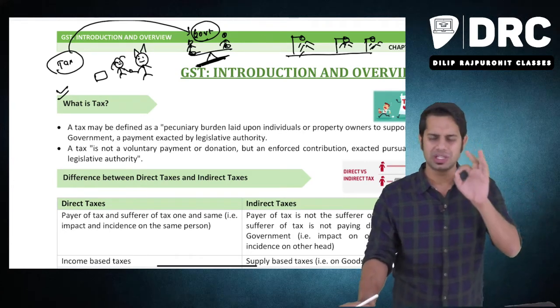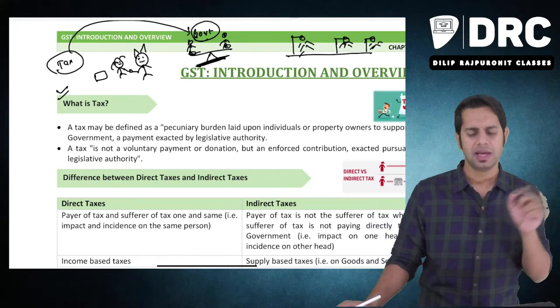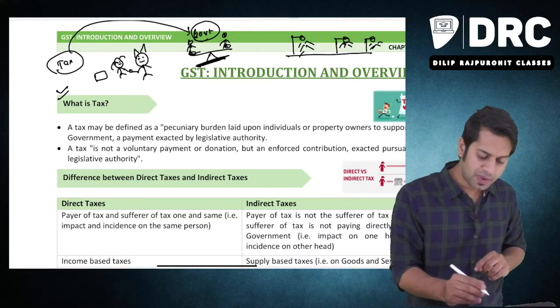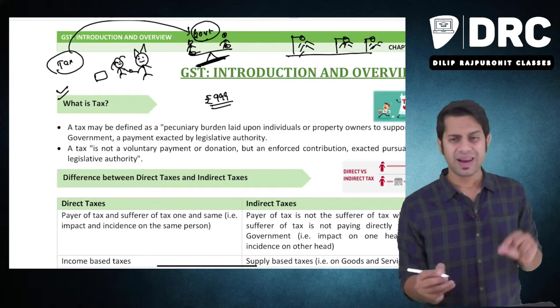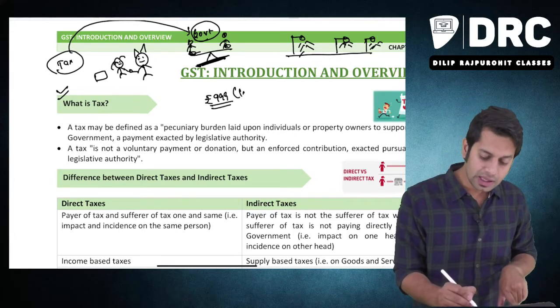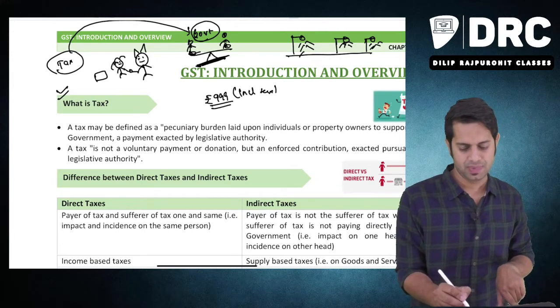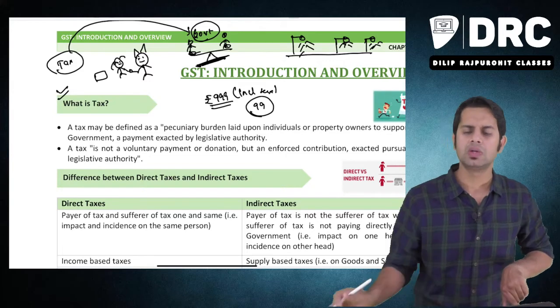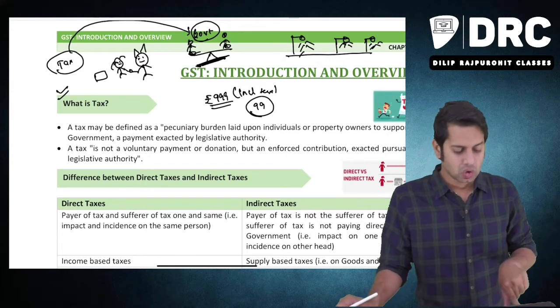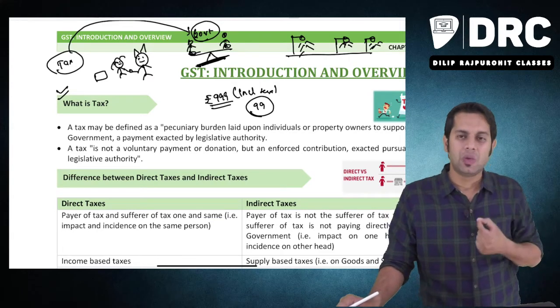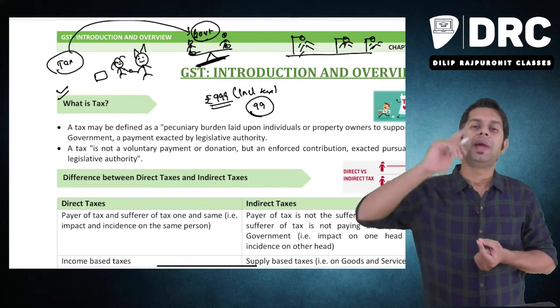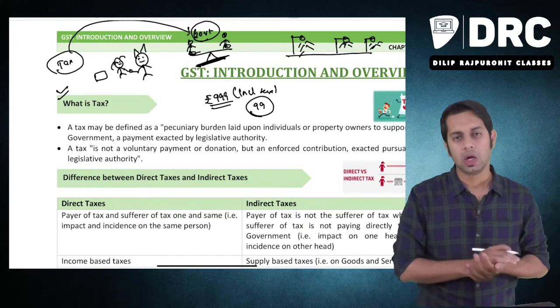Whatever item you are purchasing, you purchased the Barbie doll last week, no? Yes, father, I purchased this Barbie doll. This Barbie doll was worth rupees how much? Father, it was worth 9,999 rupees. Now, this includes tax. Assuming this Barbie doll includes tax of 99 rupees, the shopkeeper will take this 99 rupees tax from you and he will pay it to the government.